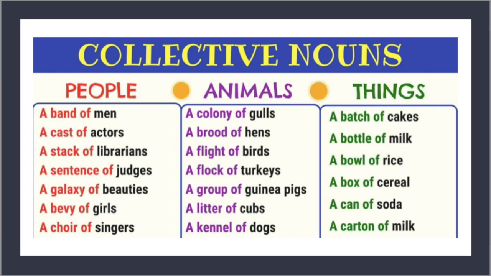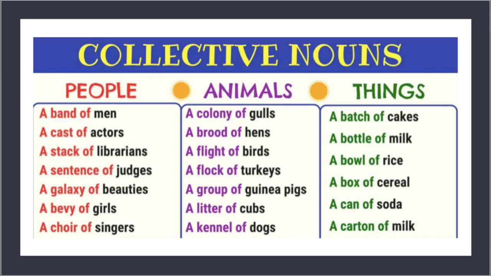So here we have some examples of collective nouns. We have people, animals, and things. Under people, we have a band of men, a cast of actors, and a stack of librarians. Under animals, we have a brood of hens, a colony of gulls, and a flight of birds. Under things, we have a batch of cakes, a bottle of milk, and a bowl of rice.